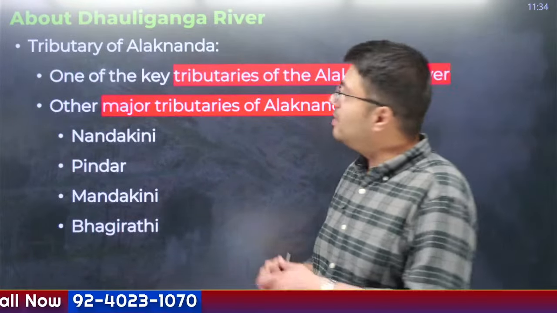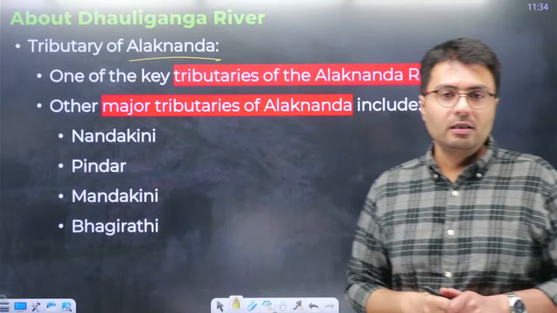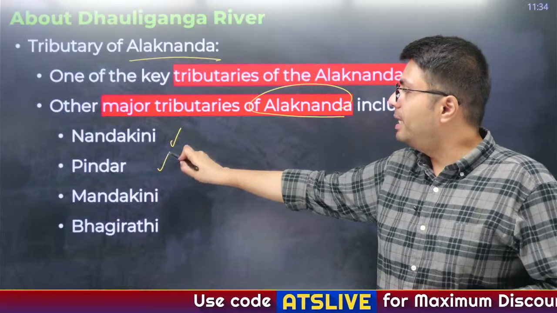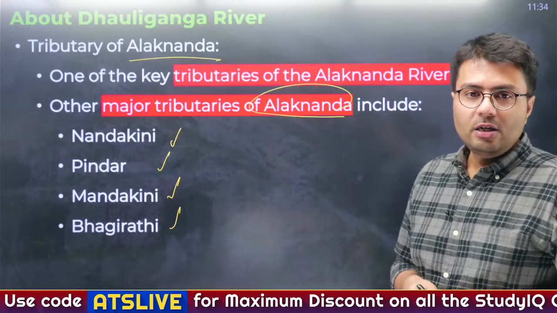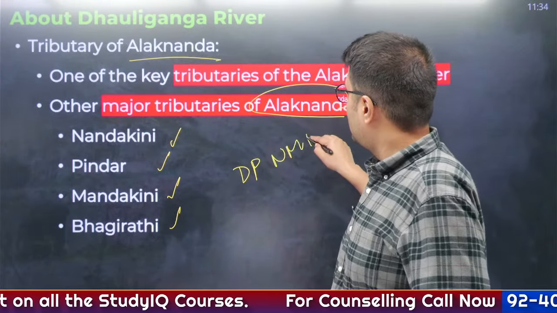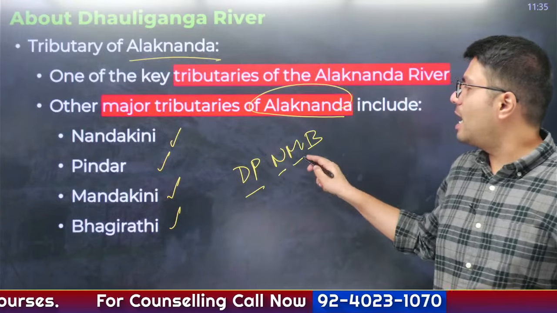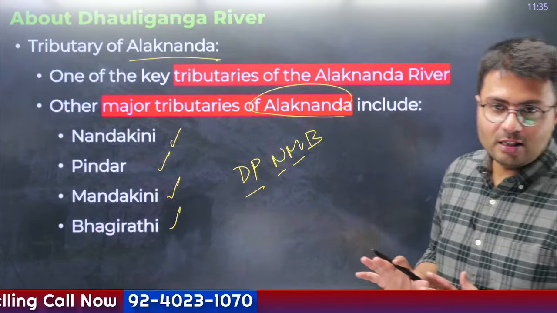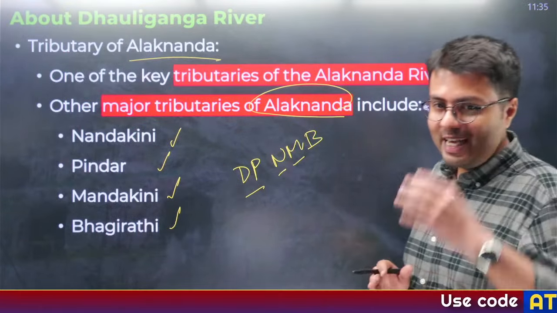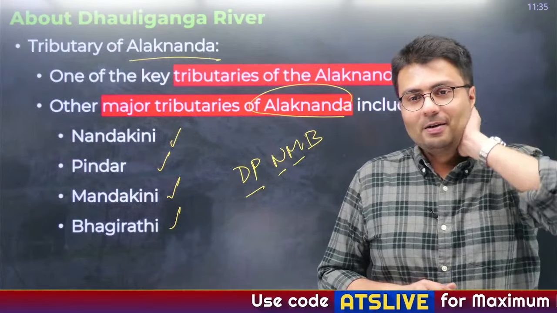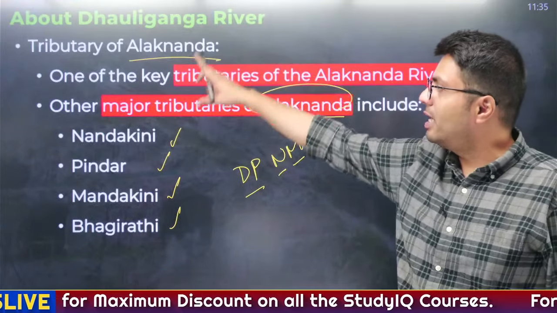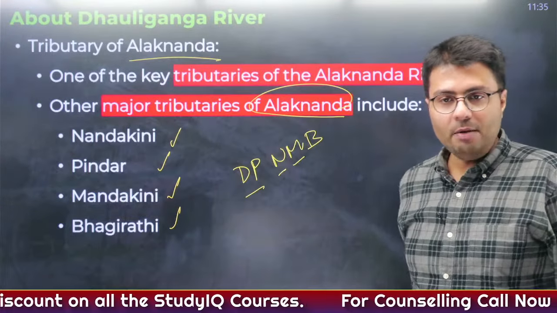Now, Dhauli Ganga is a tributary of river Alaknanda. Therefore, other major tributaries of Alaknanda are also important: Nandakini, Pindar, Mandakini and Bhagirathi. Right? So, DP, NMB. Seeing DP, Nandakini and Mandakini ran away. This is how I remembered it. Okay? I know it's not very memory friendly, but I hope you remember it. So the 5 tributaries of Alaknanda are Dhauli Ganga, Nandakini, Pindar, Mandakini and Bhagirathi. Okay.